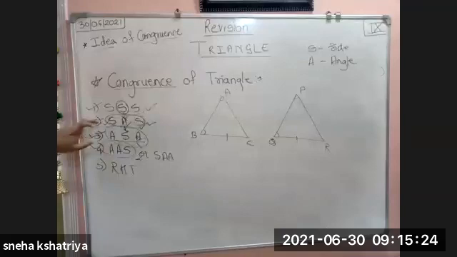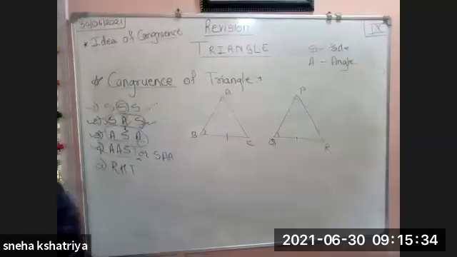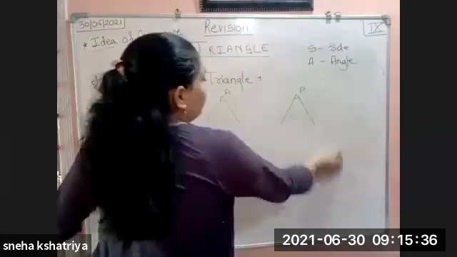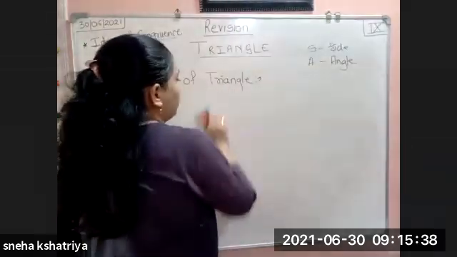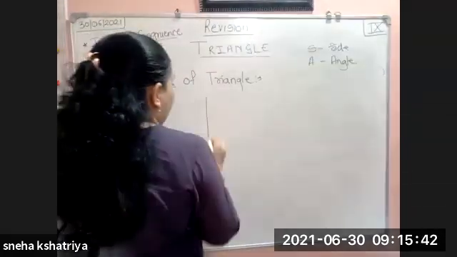First is triple S, second is SAS, third is ASA, and fourth is AAS, or it is said as SAA. Now the fifth one, that is RHT, means right hypotenuse test. Means right angle test or hypotenuse side test. It is called like this.